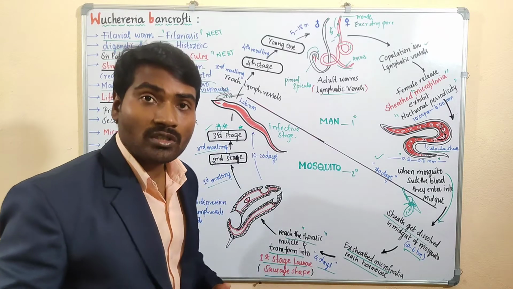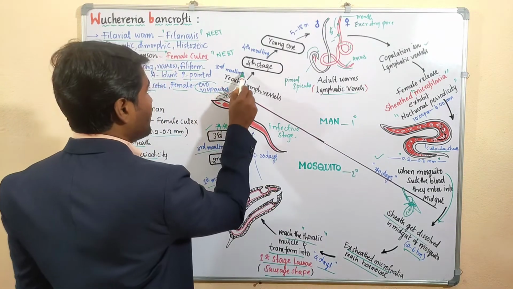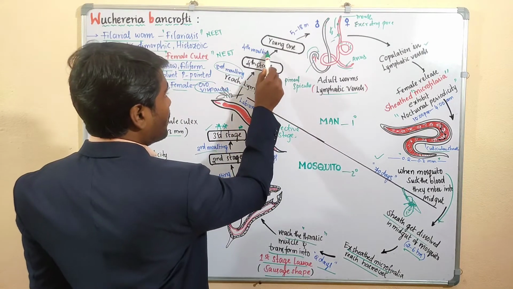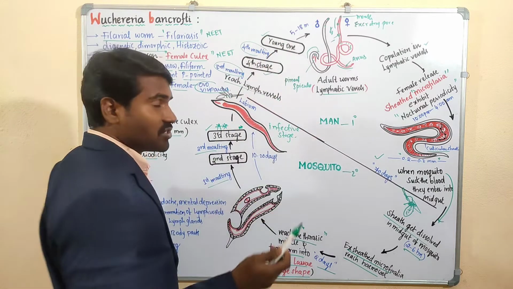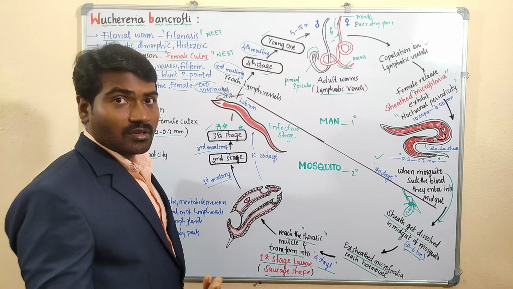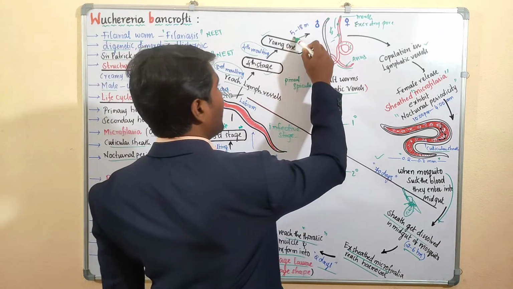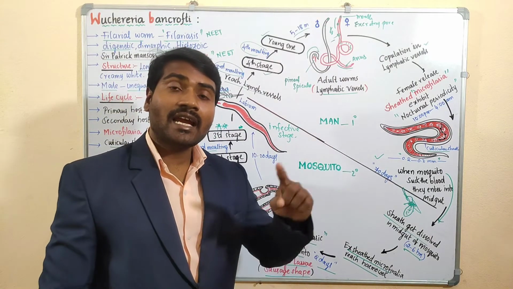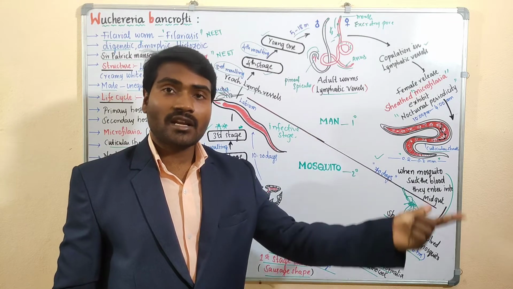In the new host, in the lymph vessels, it carries out third molting, becomes fourth stage larva, carries out fourth molting, becomes the young one stage. These young ones develop into adults within 5 to 18 months. Within 5 to 18 months, they get sexual maturity. They are able to give the next generation.